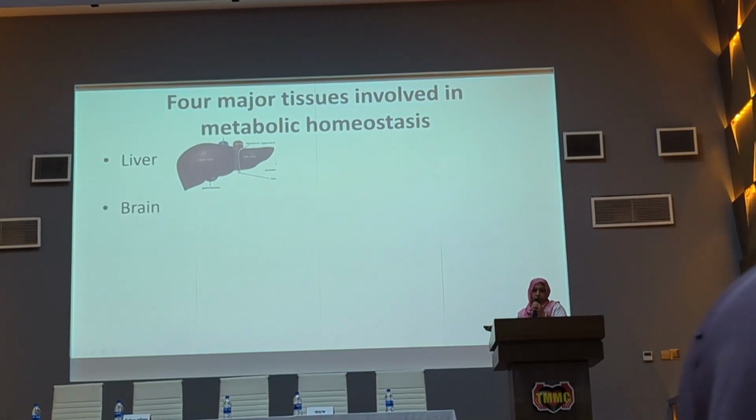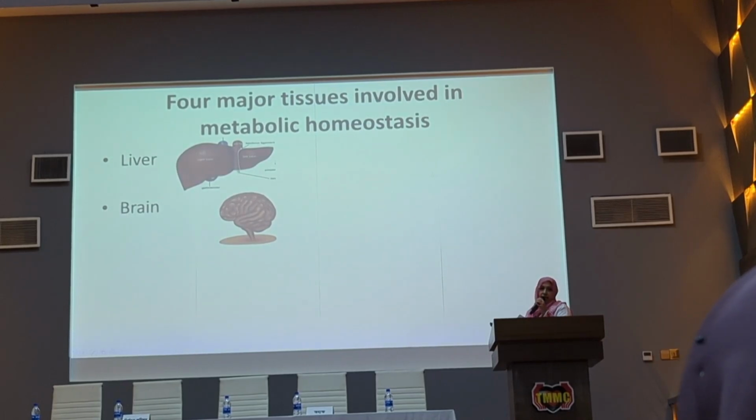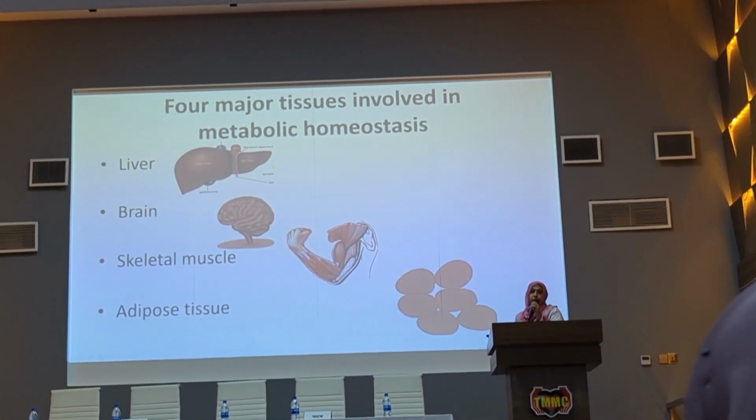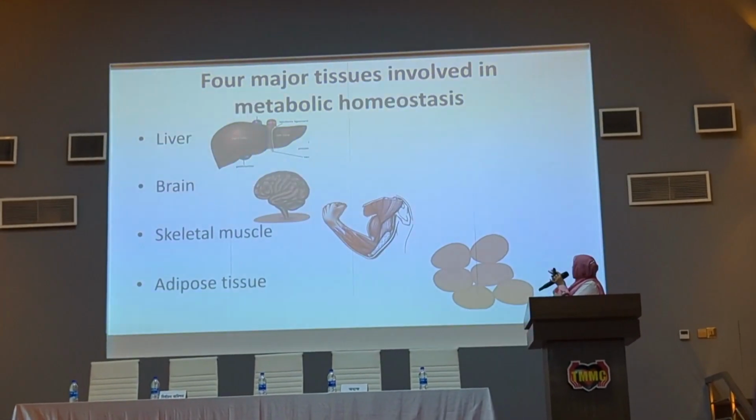4 major tissues are involved in the metabolic homeostasis: the liver, brain, skeletal muscle, and adipose tissue. These 4 tissues are involved in the metabolic homeostasis.